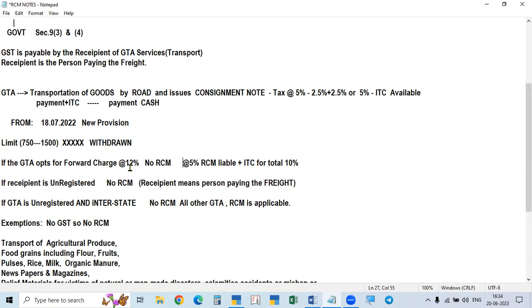Under 12%, if we collect and pay to the government, it is one option, and the recipient will not have any liability. He can have another option: he can collect 5% from the recipient and pay to the government. That is also under forward charge. Collecting and paying is forward charge. In such a case, the recipient also has the RCM.